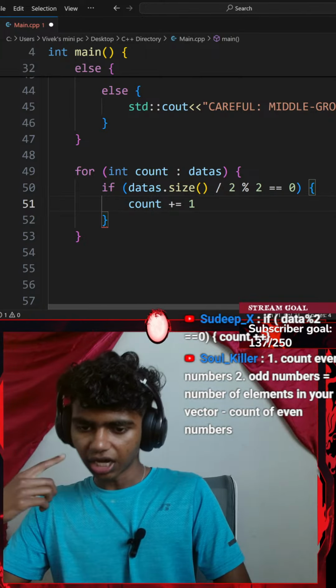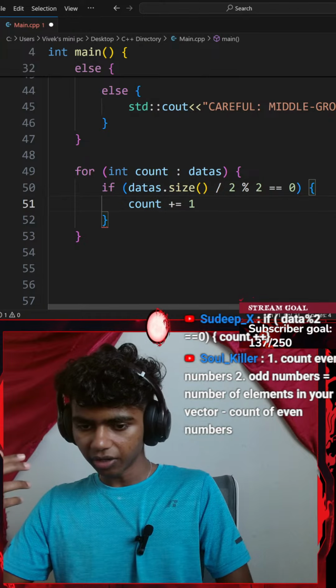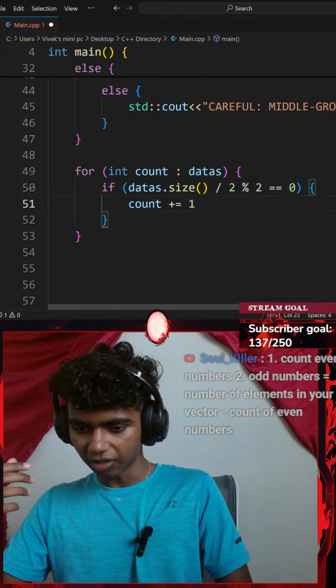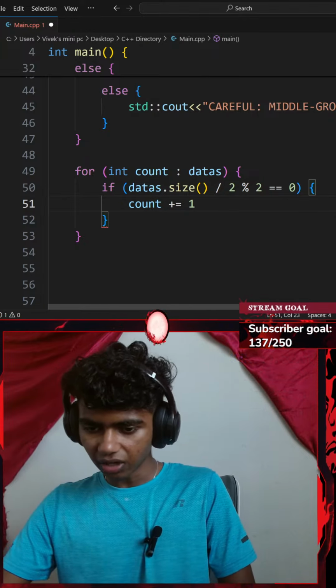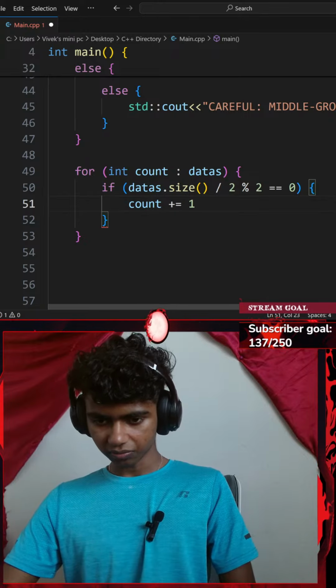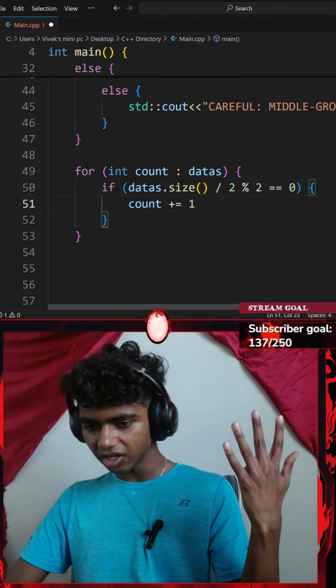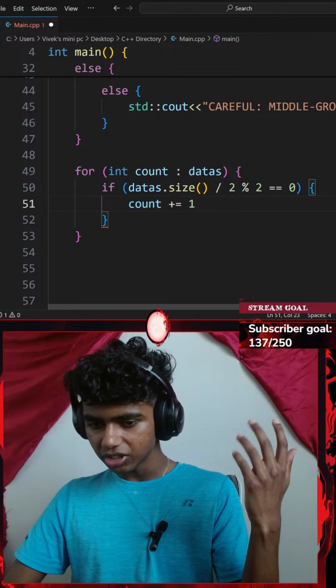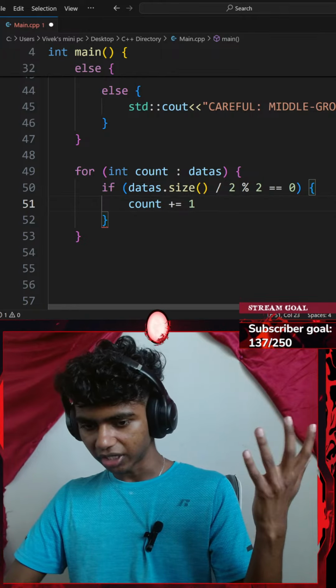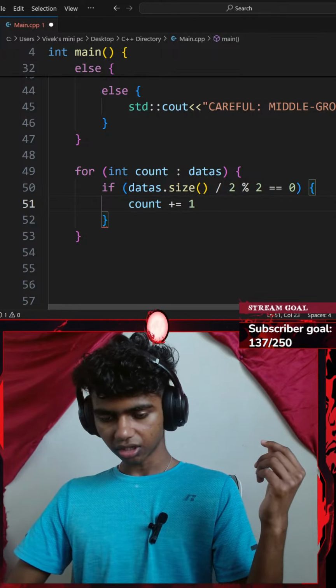Number 1, count even numbers. Odd numbers equals to number of elements in your vector minus the count of even numbers. So first I got even numbers, and then odd numbers equals to number of elements in your vector. I see.